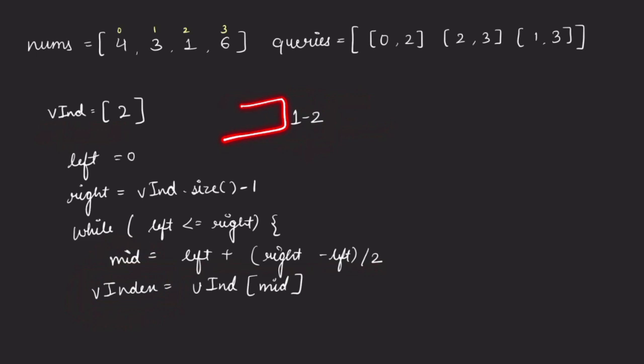And if it is not less than start, not greater than end, then that means it is within this range. And if this index is within this range, then we can say that we have found a violating index which is present in this particular range. So for this, our answer is going to be not a special array, right?